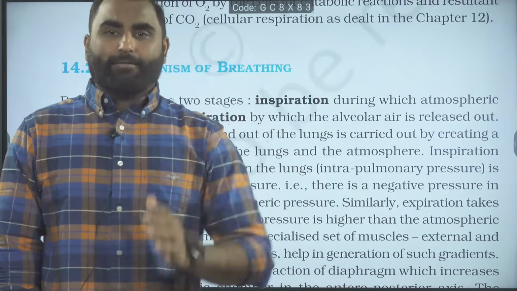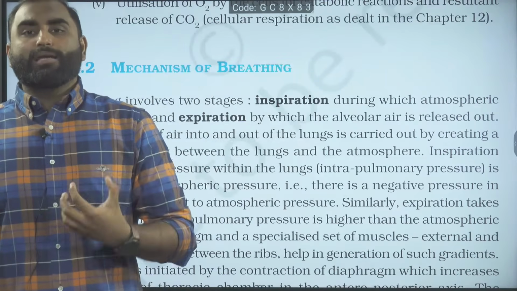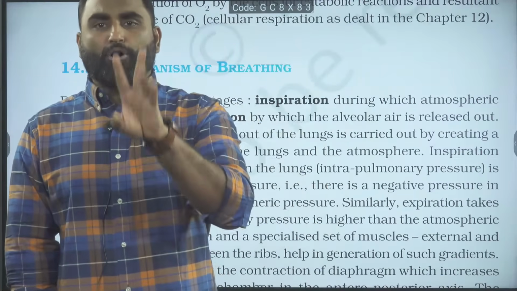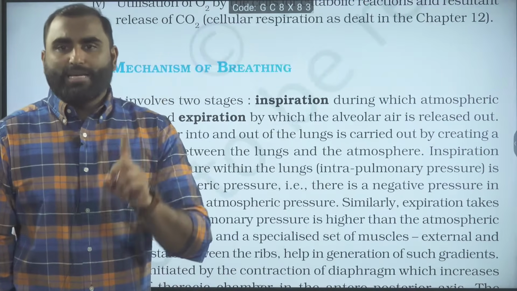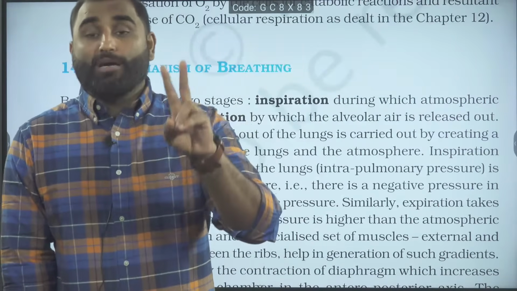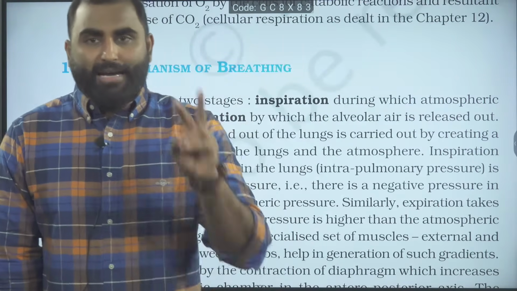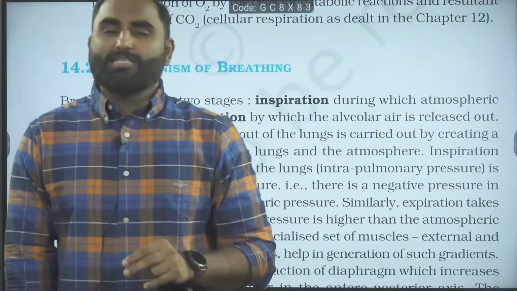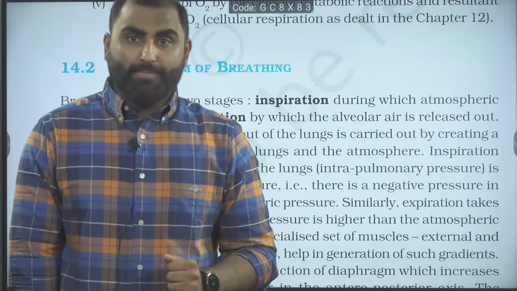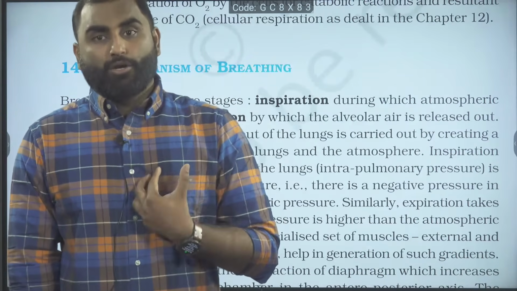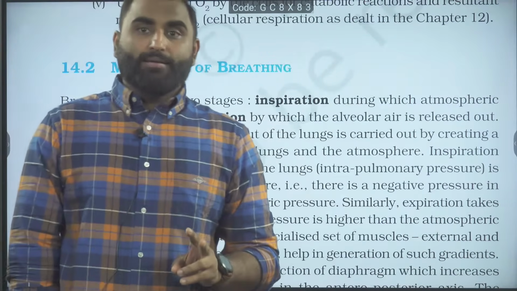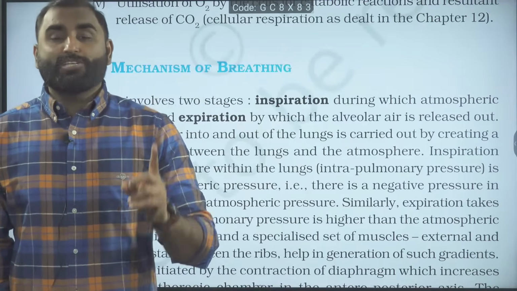Now, to inhale air, we require some respiratory muscles. Which are the two most important respiratory muscles we are using? We are using the diaphragm and the intercostal muscles. Very interestingly, the diaphragm is also a skeletal muscle. Intercostal muscles are also skeletal muscles because both are connected to bones. Diaphragm and external intercostals are both skeletal muscles. However, their control is both voluntary and involuntary, especially for the diaphragm.